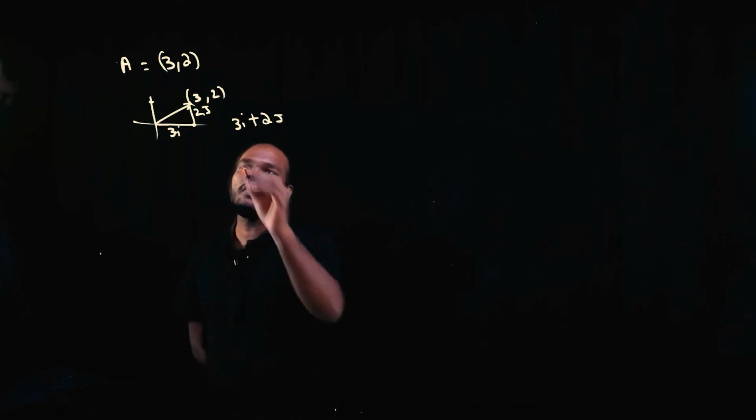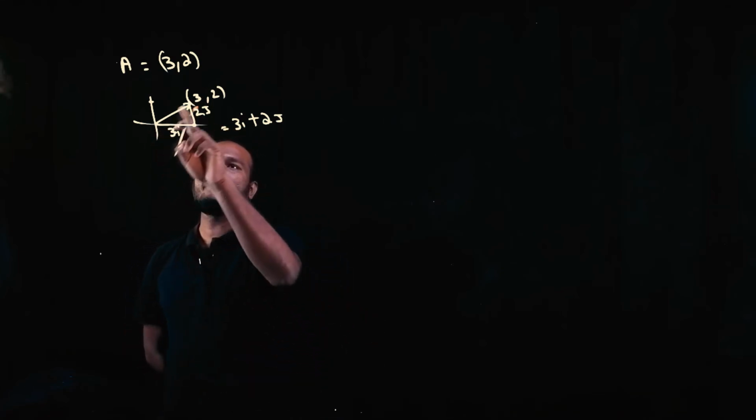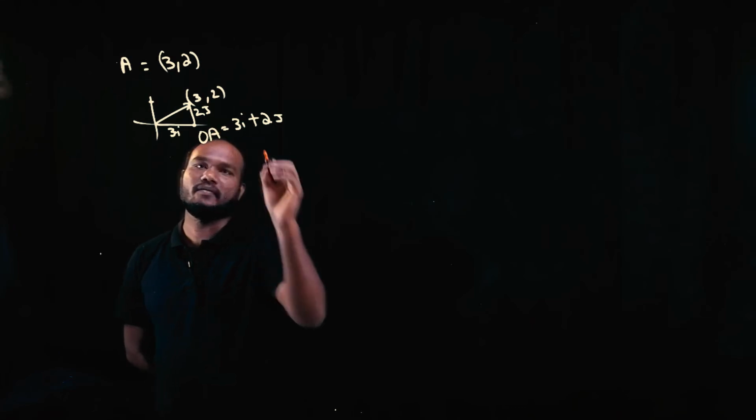If we call this a position vector, because it's telling the position of a point from the origin, we call it OA.